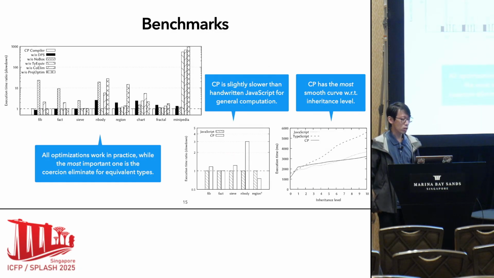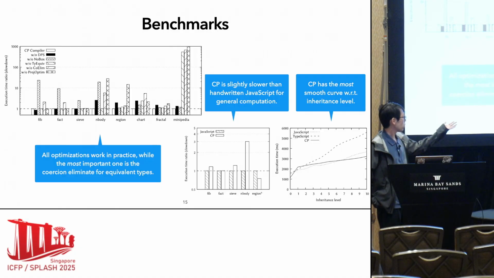We also did benchmarking, and we find all optimizations work in practice. Well, the most important one is the one we mentioned, the coercion elimination for equivalent types. And CP is slightly slower than handwritten JavaScript. That's not surprising, but we are not so slow.